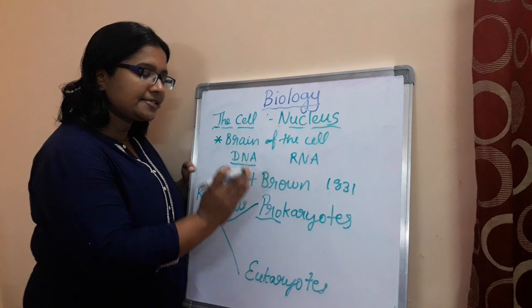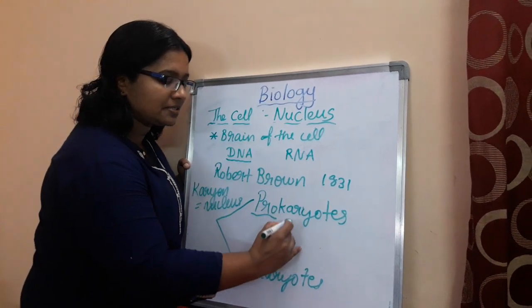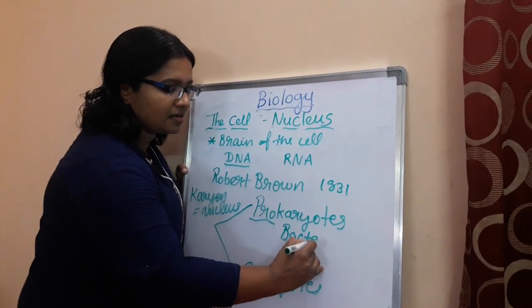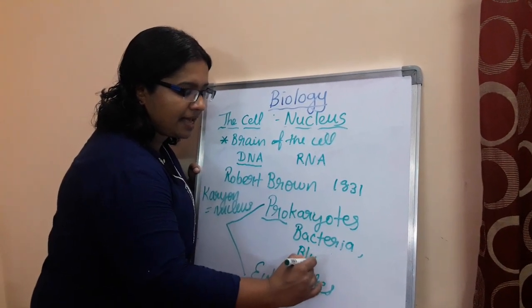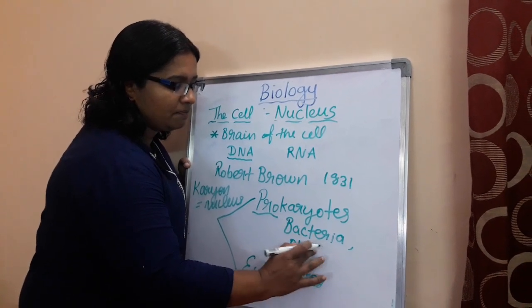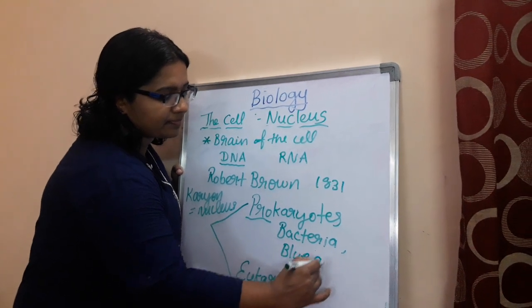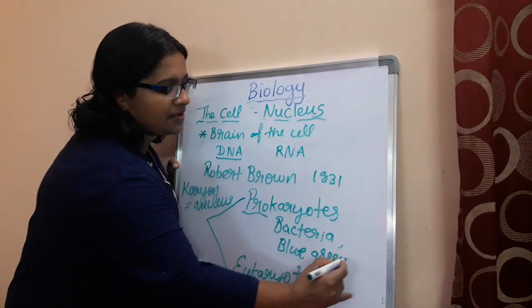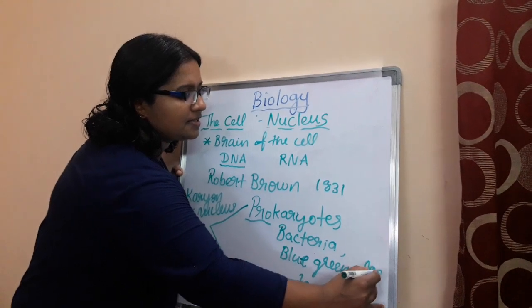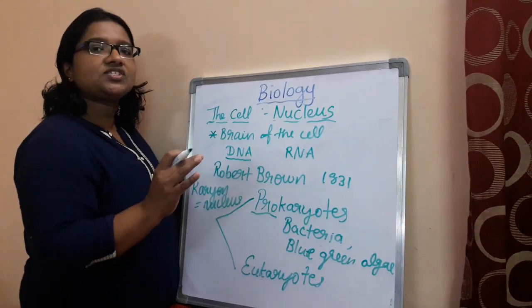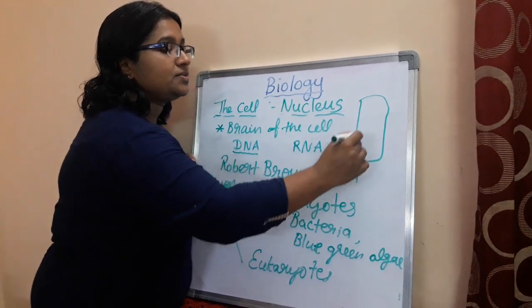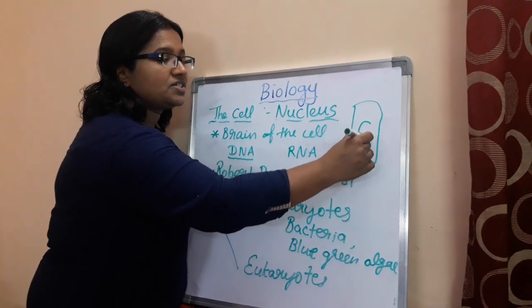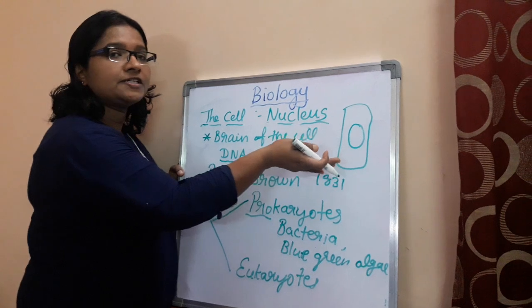An excellent example for prokaryote is bacteria. Or even blue-green algae, and that is also a prokaryote. You could not see any well-defined nucleus, and the nucleus is just represented in the form of a circular DNA.